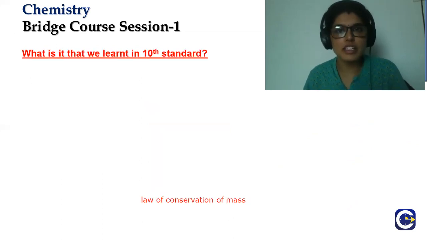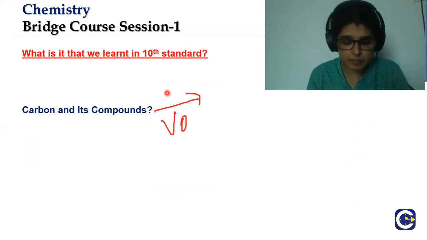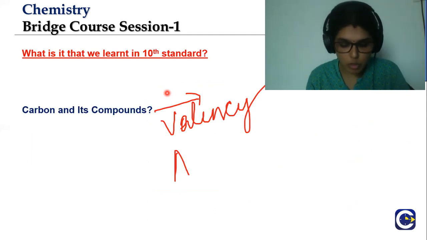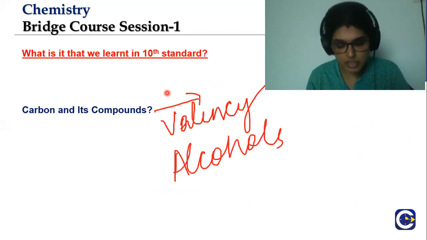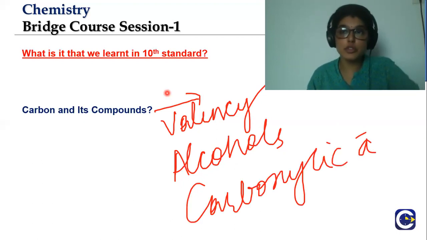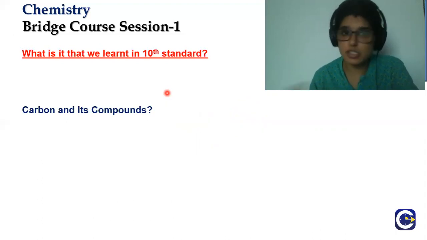What did we learn in the 10th standard? We learned about carbon and its compounds, right? What is the valency, the tetravalency of carbon, and we learned about how alcohols and carboxylic acids are present, which are the different functional groups present in carbon compounds, and what are the reactions which they undergo, where they are useful for, isn't it? So this is what you have learned.